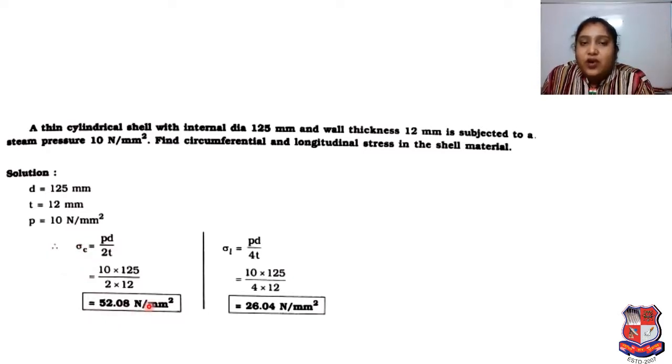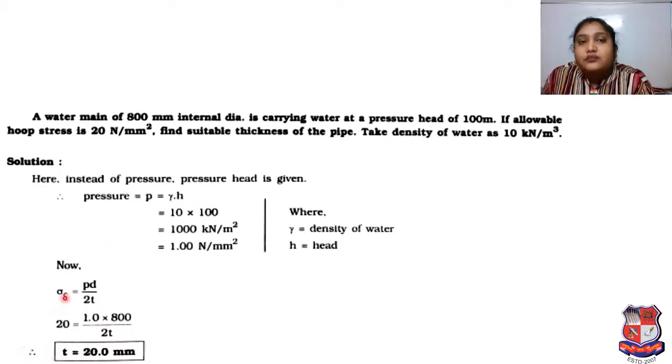In the same way, for longitudinal stress, sigma L will be PD upon 4T. The value of P is 10, the value of D is 125, as per equation 4, thickness T is 12, and we got longitudinal stress sigma L equal to 26.04 Newton per mm square. So it is very easy, an example based on the equation only.